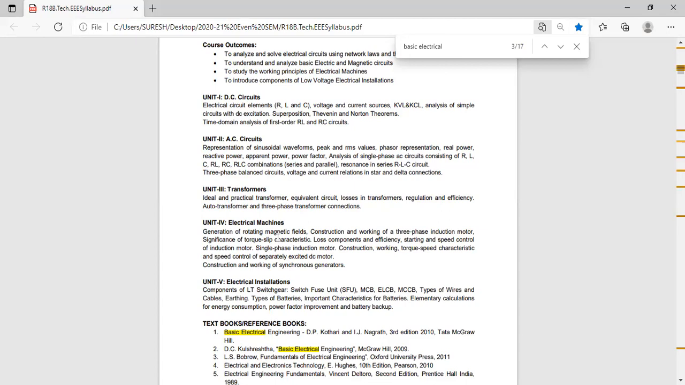Second question you write down. Why is a three-phase induction motor called a rotating transformer? Can anyone tell why three-phase induction motor is called rotating transformer?